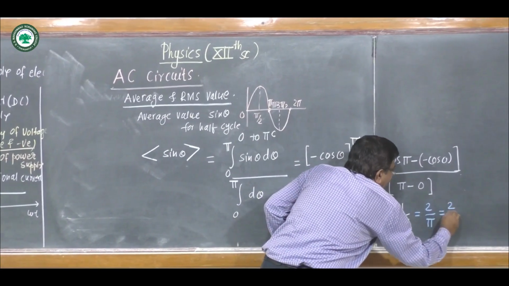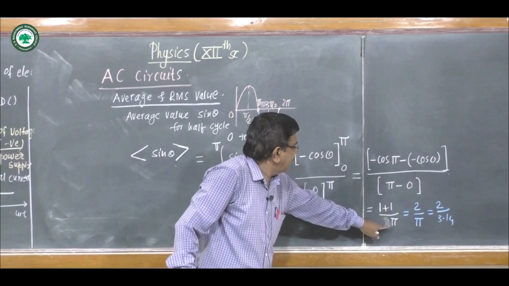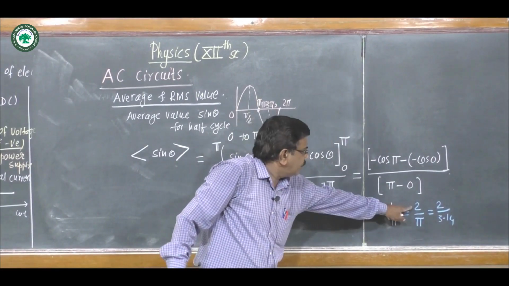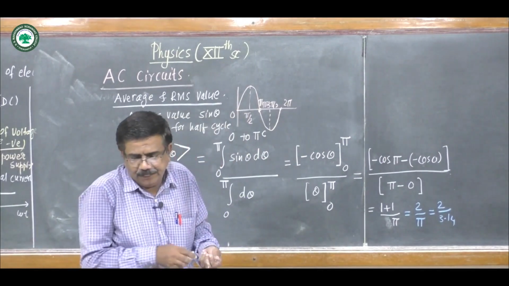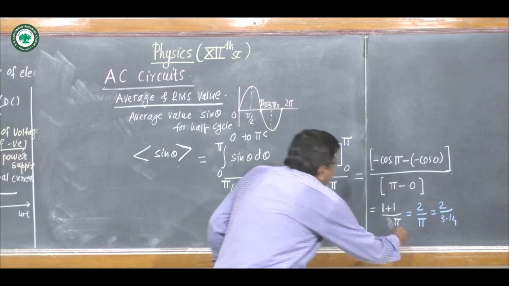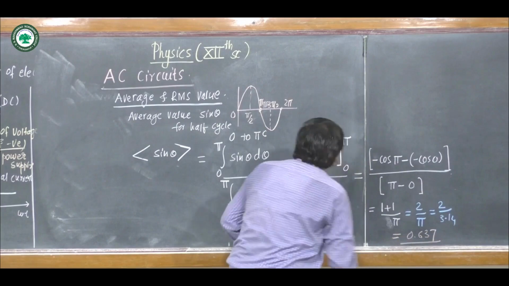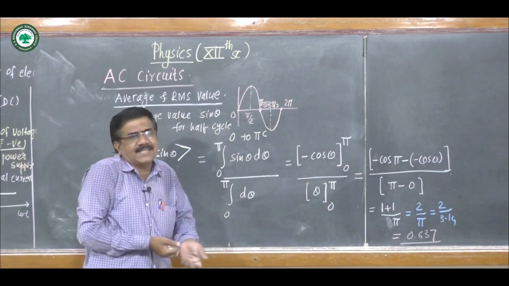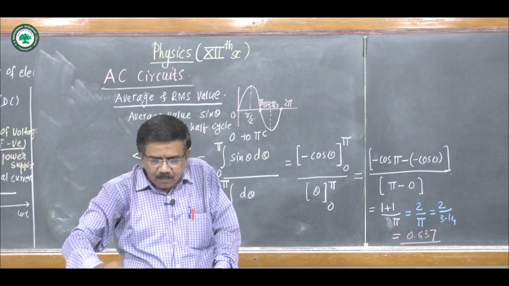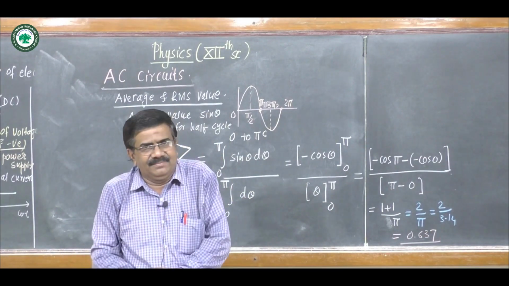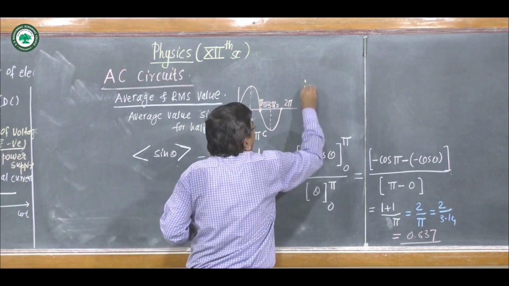1 plus 1 is 2, and here there is only pi. So 2 upon pi, 2 upon 3.14, and that is 0.637. So the average value of sine theta, if we find it for the half cycle, is 0.637. Hence we write the average current as 0.637 of its peak value.